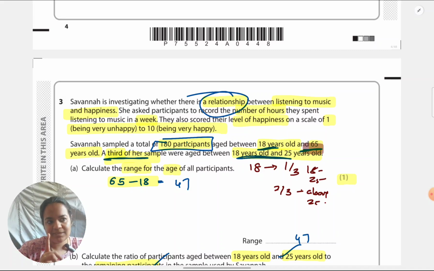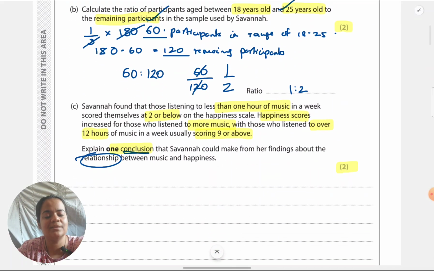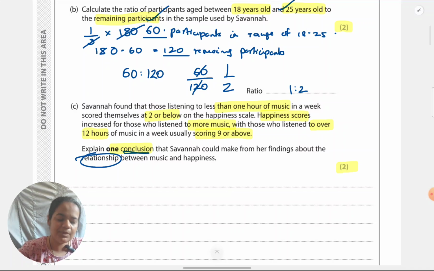Instead of this, if it was an experiment, she is comparing differences across conditions or groups. Then what is the difference between the groups or conditions? That would have been my focus in the conclusion. So in the conclusion, first thing should be correlation or difference. Second thing is the larger, like I said, theoretical aspect of it. How does music impact happiness?